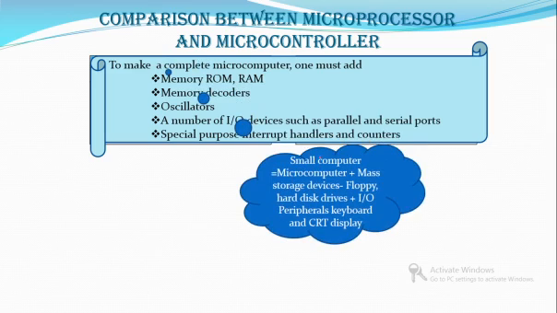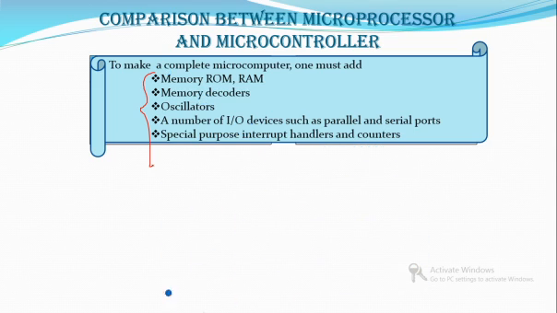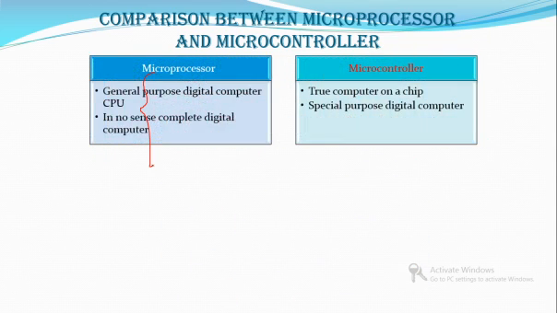So in order to make up a small computer, you require such a microcomputer along with storage devices and peripherals like keyboards and display devices, as you see. So for making it a microcomputer or an embedded system, in addition to the microprocessor, you require this much of extra peripherals.